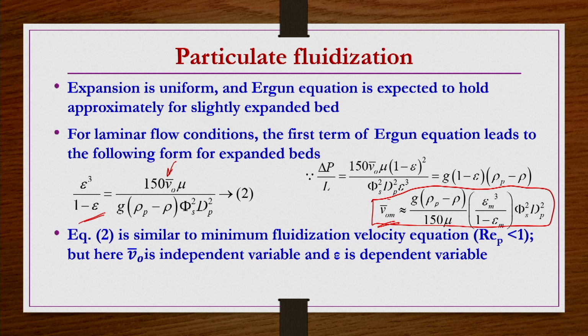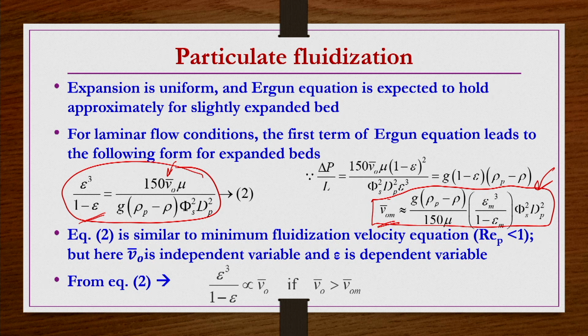That is the difference. So, the same equation is used to get the voidage for the expanded bed beyond the minimum fluidization condition. The superficial velocity is known, so epsilon cubed by 1 minus epsilon is proportional to the superficial velocity, provided it is greater than the minimum fluidization velocity. If V0 bar is equal to the minimum fluidization velocity, then epsilon is nothing but epsilon m.